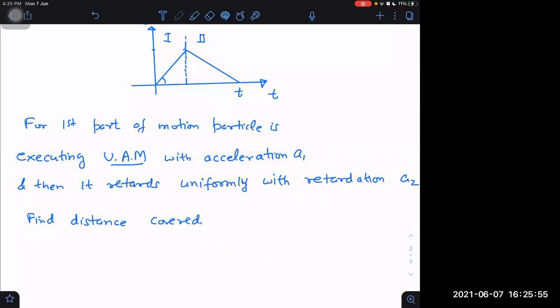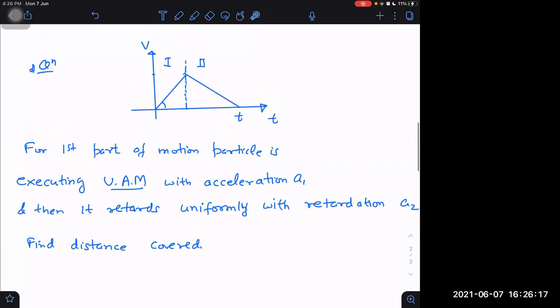But yes, I have to mention one more thing if I want to give the statement only. It retards uniformly with acceleration a2 and comes to rest. And I have to say, for the first part of motion, the particle starts from rest. That I have to mention additionally. That thing is clear from the graph. So let us consider the graph also part of the question. Without the graph, we can't tell that it started from 0 and ended up at 0 velocity.